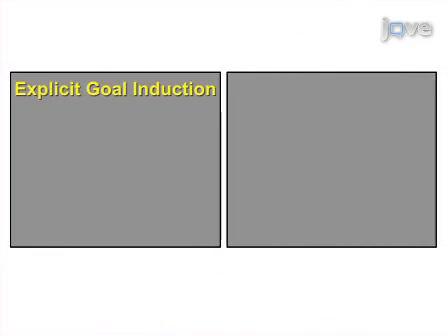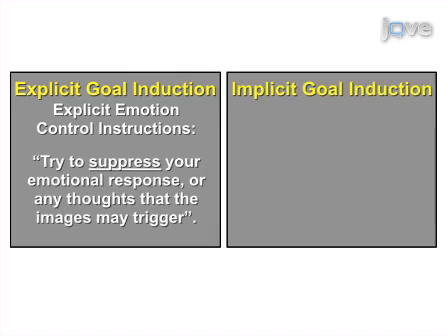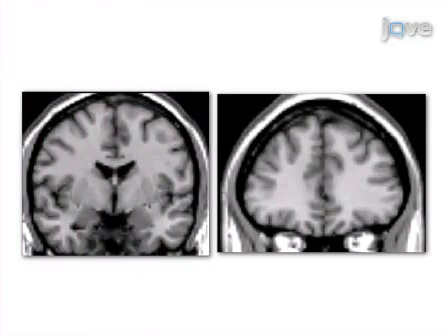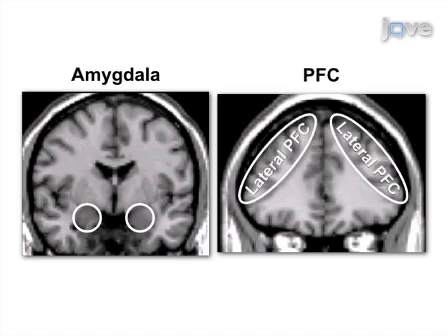The goal to control emotions is induced either explicitly by instructing the participants to control their emotions, or implicitly by priming the participants with emotion control words embedded in a so-called scrambled sentence task. Analysis of brain imaging data targets activity in regions associated with basic emotion processing, such as the amygdala, and brain regions involved in emotion control, such as the prefrontal cortex, particularly lateral and medial regions.